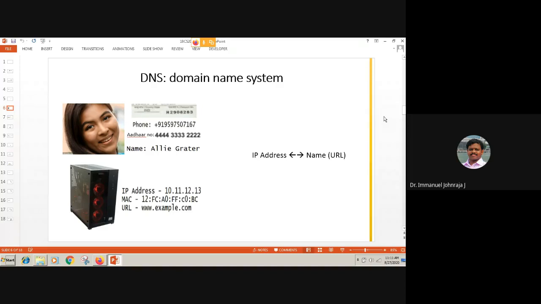But on the other hand, when you look at machines, they all work with numbers, especially binary numbers. We all know the story. It is easy for them to handle numbers, not names. Now this is where we have the trade-off. As a human, I'm comfortable with the name. A machine is comfortable with the numbers. All right. Now it gives a clear indication that the names and the numbers have to be mapped.